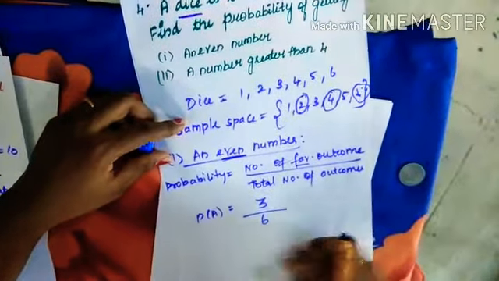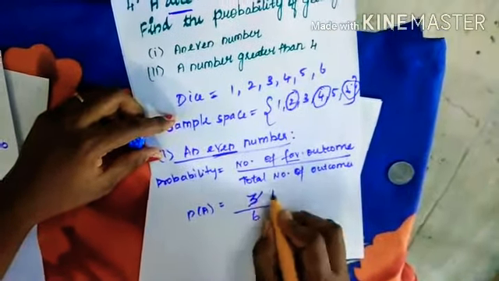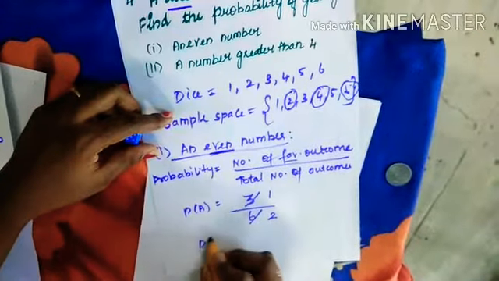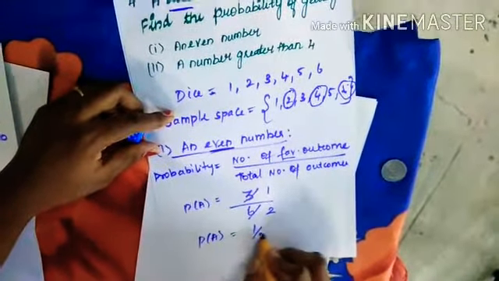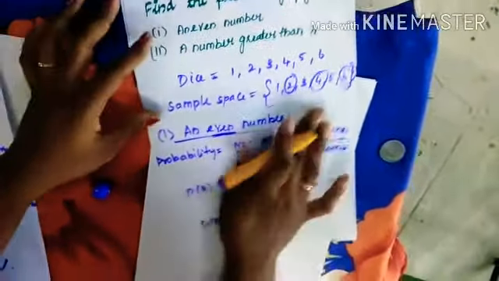So 3 divided by 6. We can simplify this, right? 1 3 is 3, 2 3s are 6. So for the first sum, it is 1 by 2, an even number.